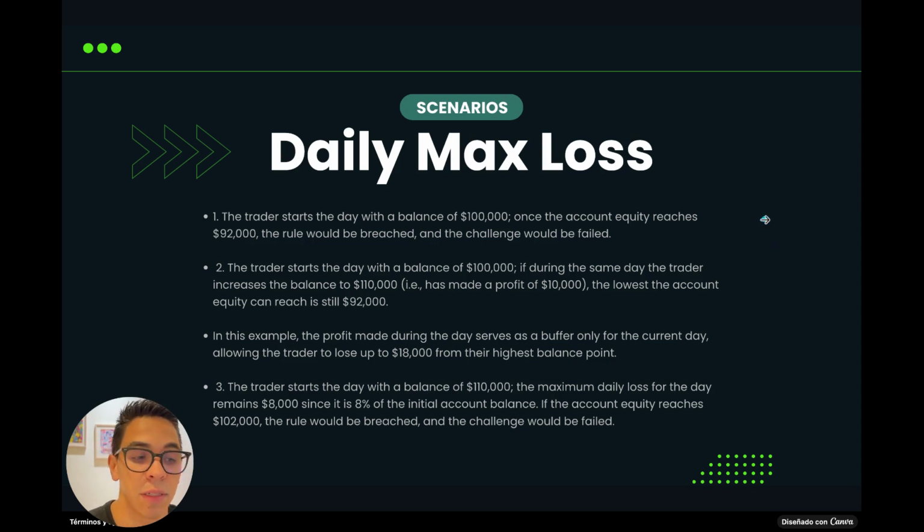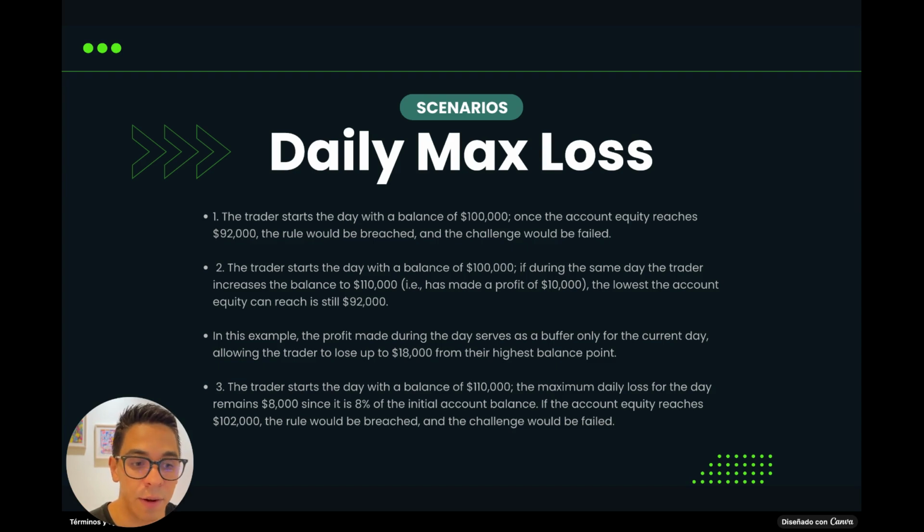So let's run some scenarios through it. Let's say that the trader starts with a balance of $100,000. Once the account equity reaches $92,000, the rule will be breached and the challenge will be failed. So you received your account. It's your first trading day. If from that starting point you go 8K, or the daily loss, you would breach your account.